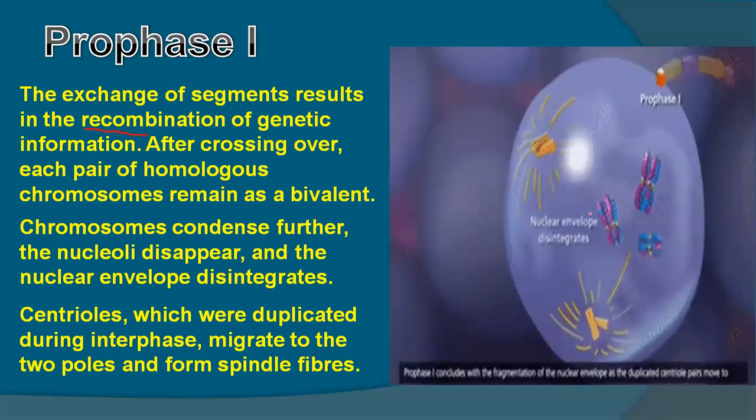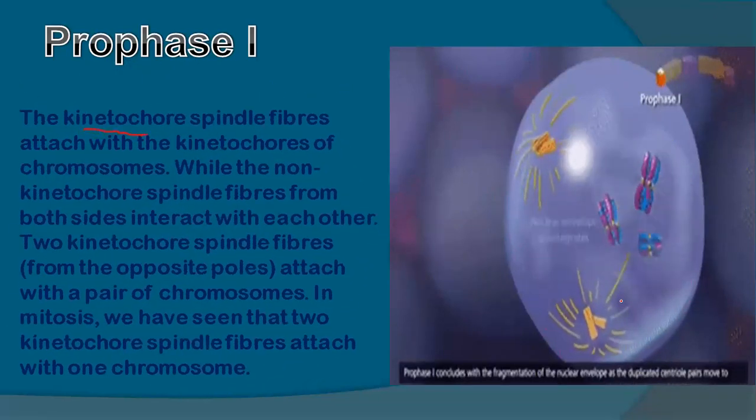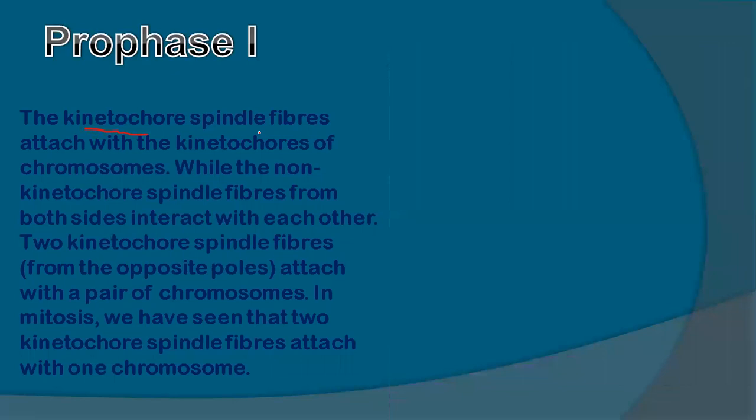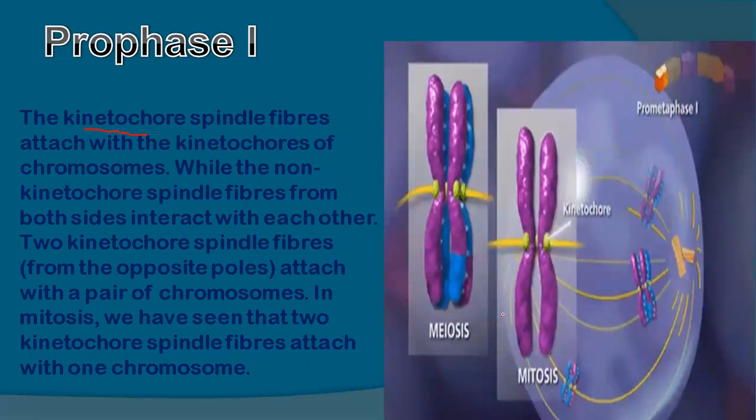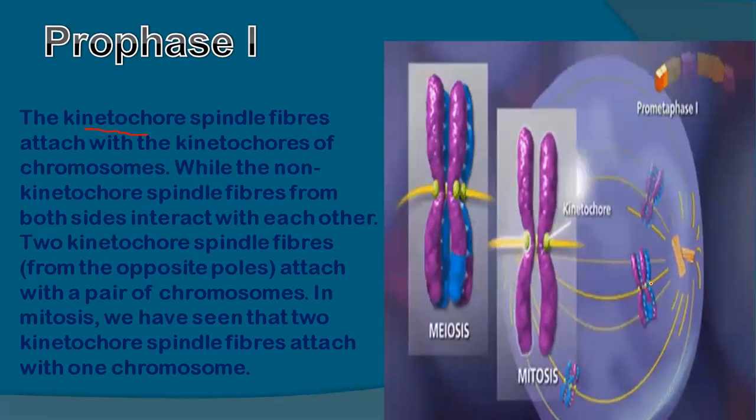You can see this is the nuclear envelope. Now the nuclear envelope disintegrates and you can see centrioles, which were duplicated before in interphase. Now they are going to migrate to both sides of the nucleus to form spindle fibers. So the kinetochore spindle fibers attach with the kinetochore of chromosomes. We know that spindle fibers also have kinetochore protein, so they are connected. You can see here with the kinetochore of the chromosome.